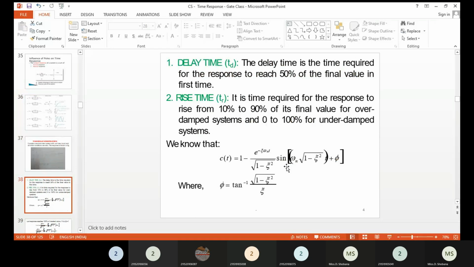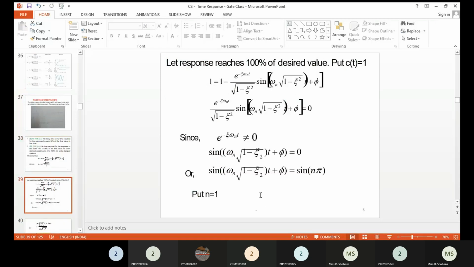Anyhow, if you want to determine the rise time, we have to take the CFT for the underdamped case, obviously. So we take t equal to tr, and instead of phi, we substitute tan inverse of root of 1 minus del square divided by del. These are all important things we already know. Here we take this CFT as equal to 1. Why? Because the response reaches 0 to 100%, so the final value is 1, which is nothing but 100%.